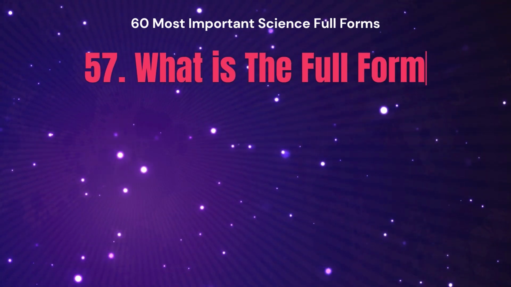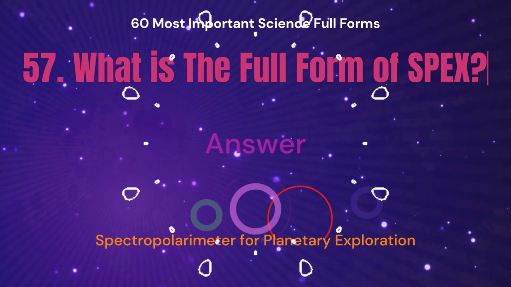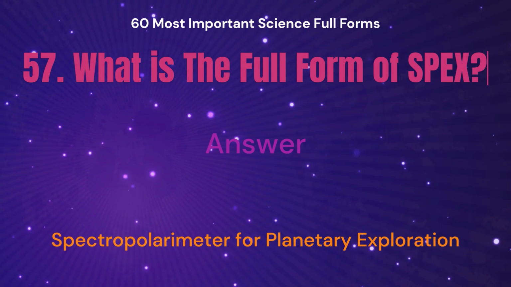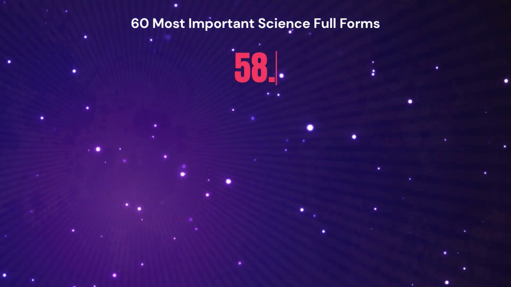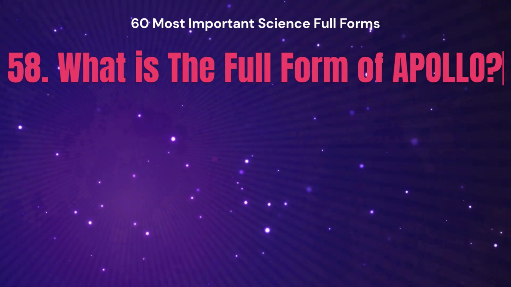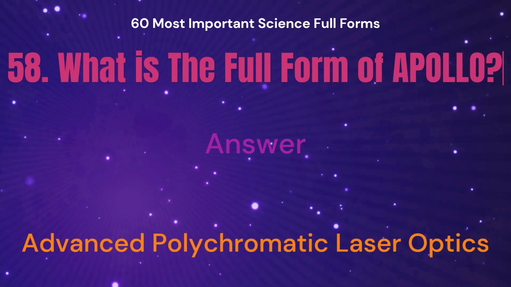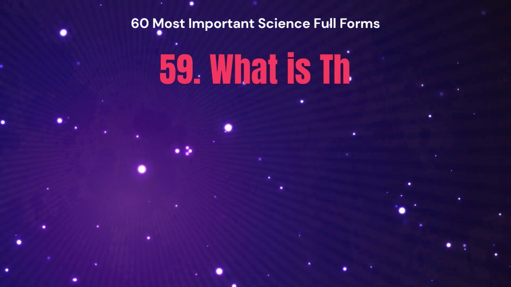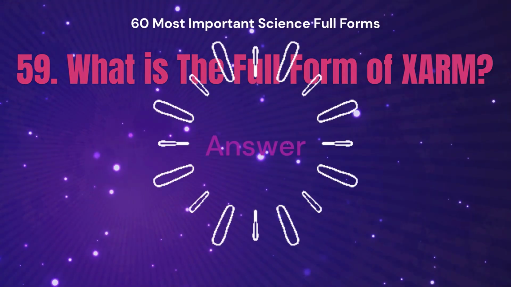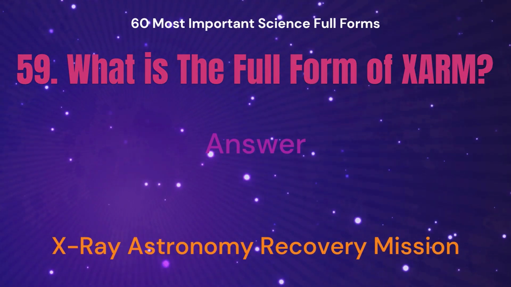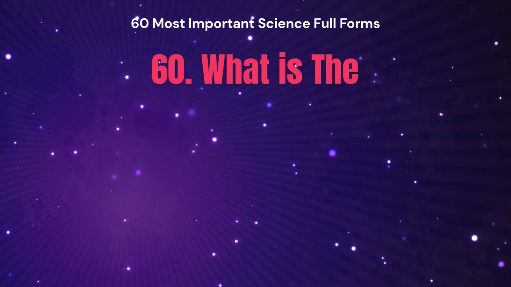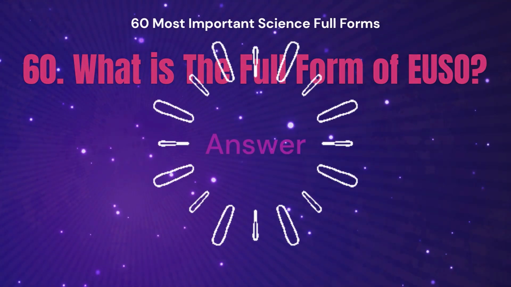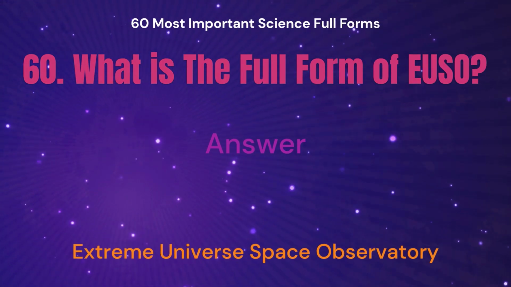What is the full form of SPEX? The answer is Spectropolarimeter for Planetary Exploration. What is the full form of Apollo? The answer is Advanced Polychromatic Laser Optic. What is the full form of XARM? The answer is X-ray Astronomy Recovery Mission. What is the full form of EUSO? The answer is Extreme Universe Space Observatory.